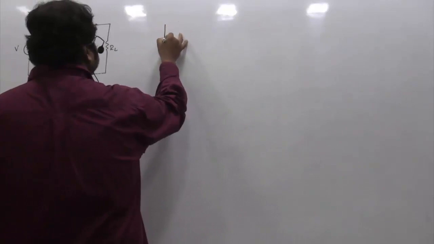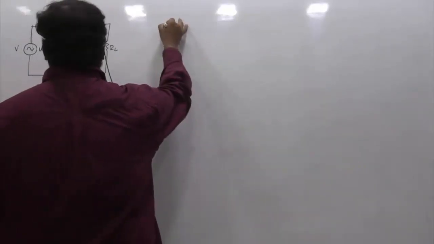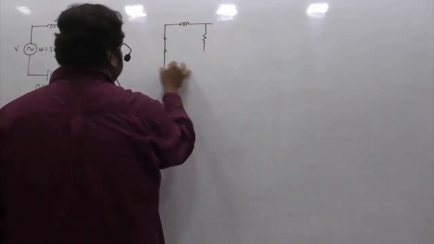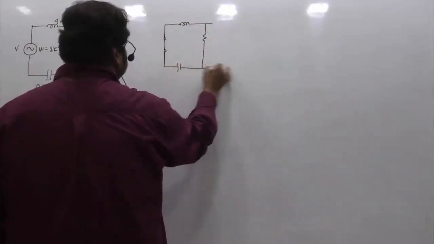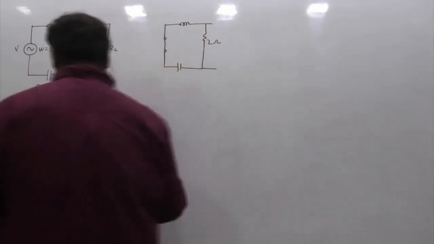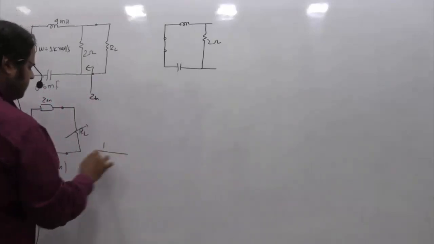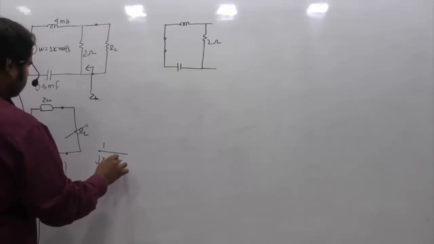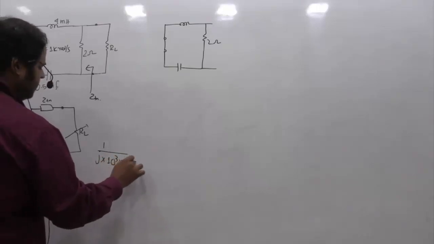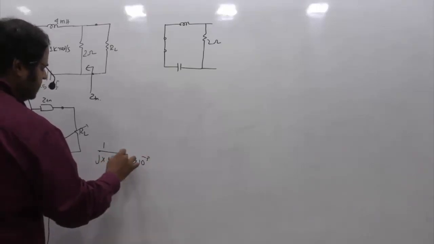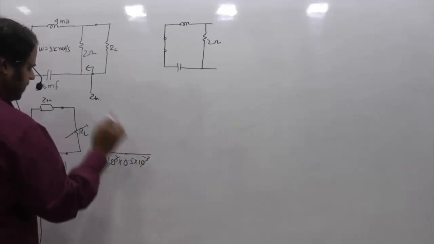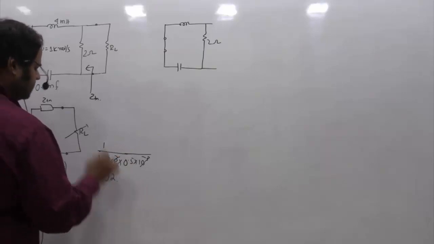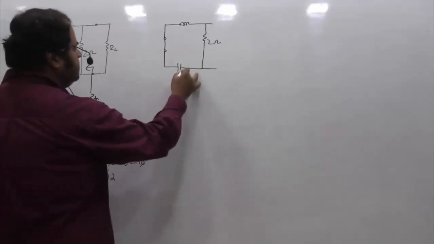So this voltage source is replaced by a short circuit, and this is 2 ohms, and this is 1 by j omega C. 1 by j into omega, which is 1 kilo, that is 10 power 3, and C is 0.5 into 10 power minus 3. So 10 power 3 minus 3 is 1. 1 by j becomes minus j, and 1 by 0.5 is 2. So this becomes minus j2.